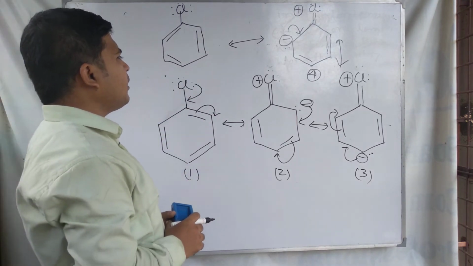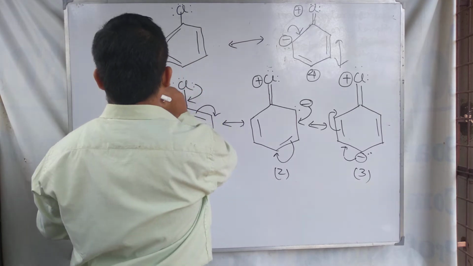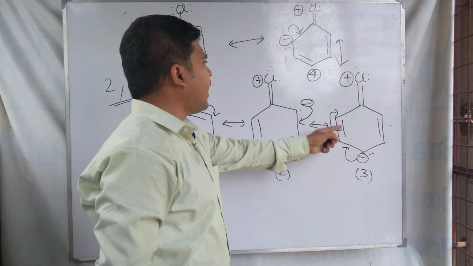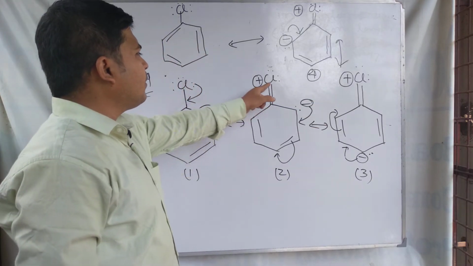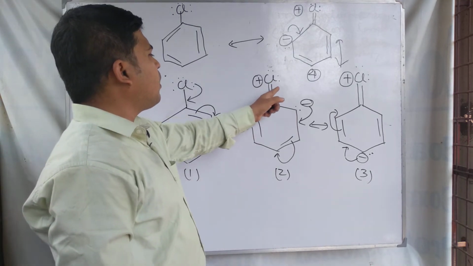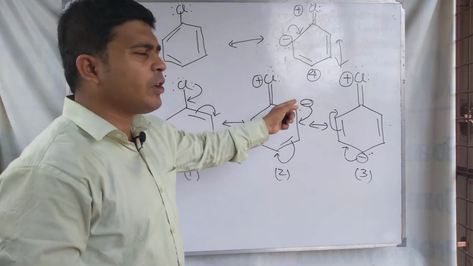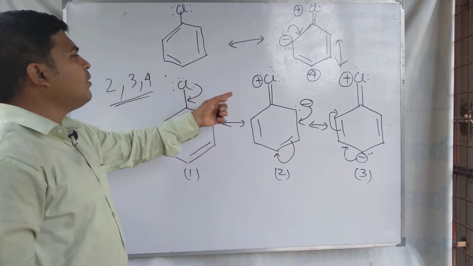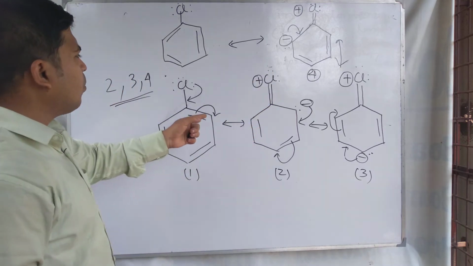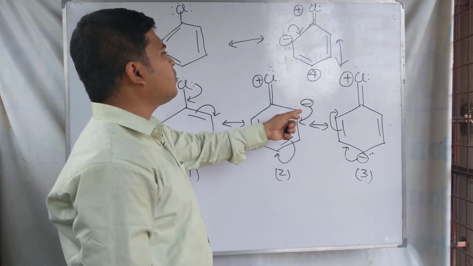So we find that in structures number 2, 3 and 4, there is a partial double bond character of the carbon chlorine bond, due to the resonance hybrid of chlorobenzene.